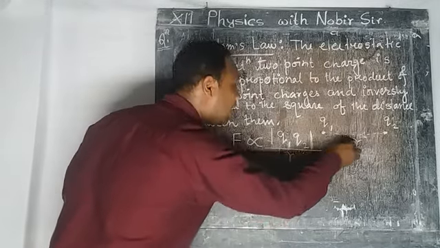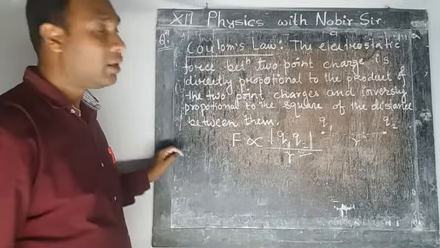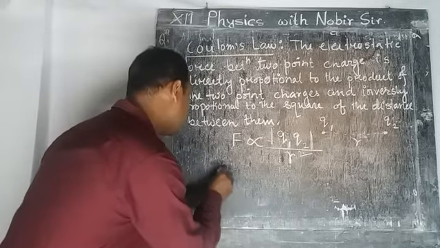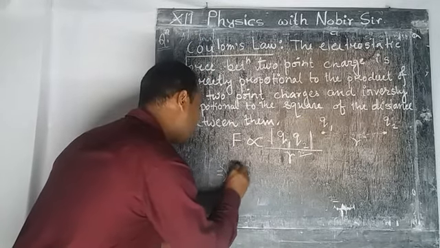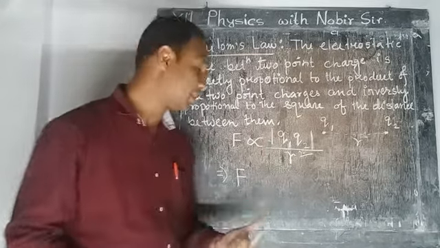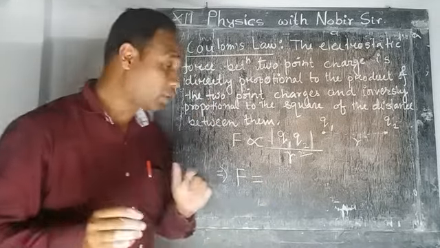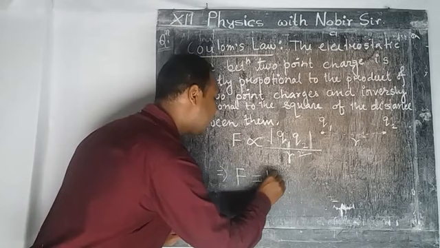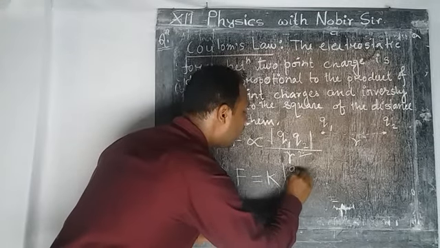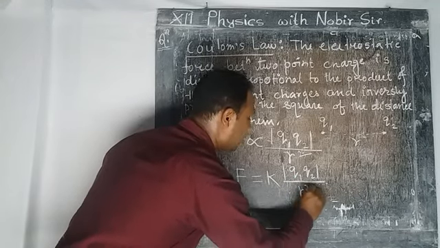the distance, meaning the distance is r, so inversely proportional to r square. So this is the mathematical expression of Coulomb's law. Now, if we simplify this equation, we get F, the force between the two point charges, equals some constant, which we call K, times modulus of Q1 Q2 by r square.